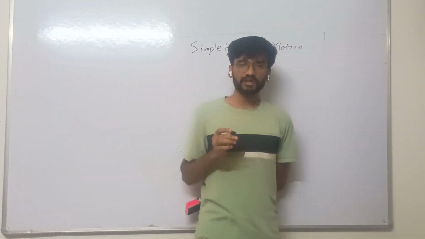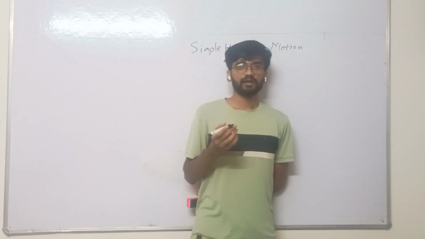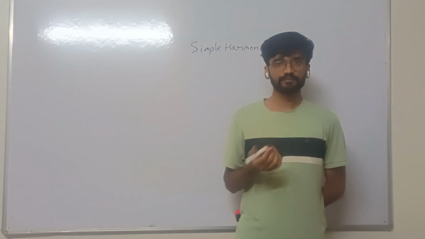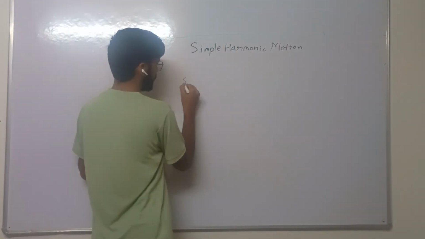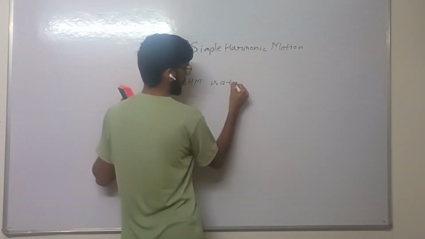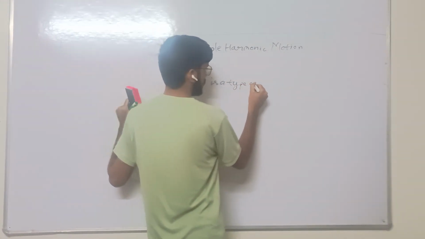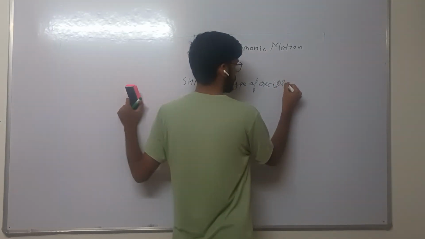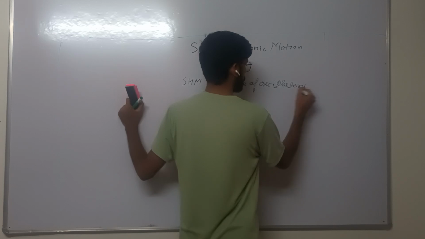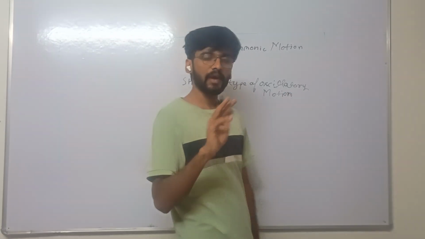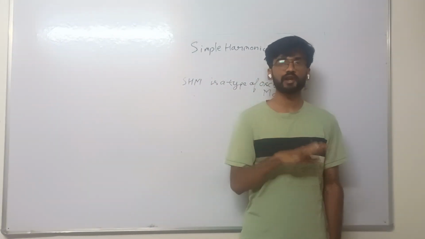Simple harmonic motion is a type of oscillatory motion. It means simple harmonic motion is a special case of oscillatory motion.